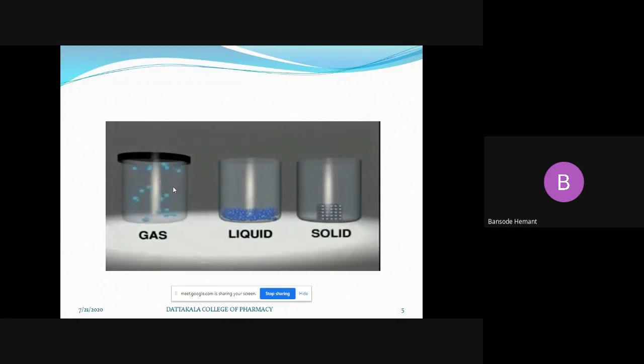That means if you add gaseous molecules in any vessel or container, they will try to occupy all the space, all the volume of that container or vessel. The actual volume of the gas is too little, but they just move randomly from one corner to another corner and try to occupy all the space of that container. This is in case of gaseous molecules.